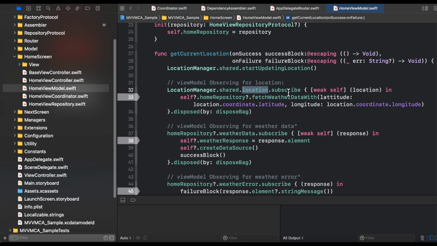Inside the view model we are subscribing to this location property of the location manager. The subscription is done with the help of RxSwift, and whenever we receive the location object, with the help of the home repository we call fetch weather data from our network layer. For the sake of understanding, I am not jumping into the implementation of the network layer, but this communication basically goes from the view model to the home repository, and the home repository calls this fetch weather data method from the network layer.